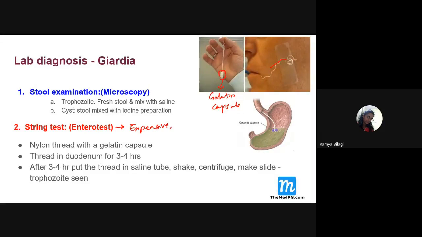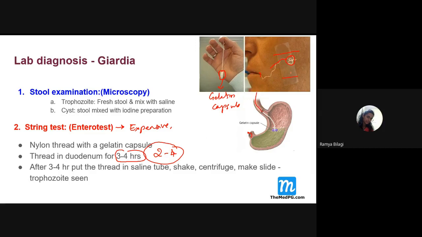Then one end of the thread we will attach to the external portion or outside of the cheek, and we'll put a sellotape and attach it. Then we'll ask the patient to swallow this thread. Once it reaches the stomach and then attaches to the duodenum, we will let this capsule stay in the duodenum for how many hours? 2 to 4 hours.